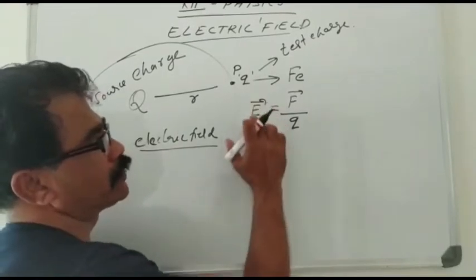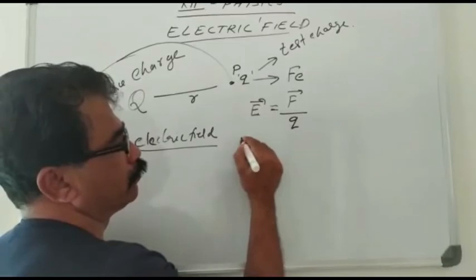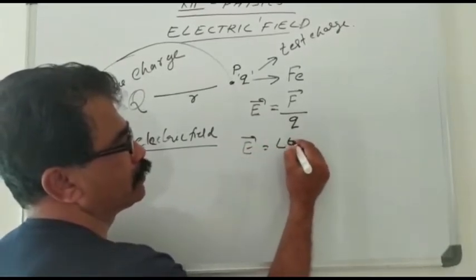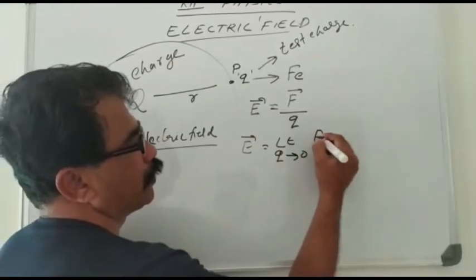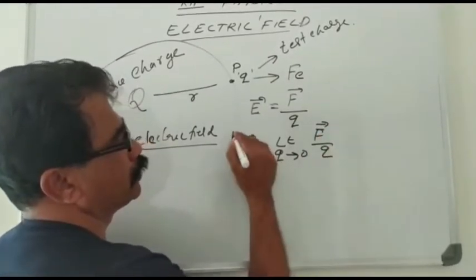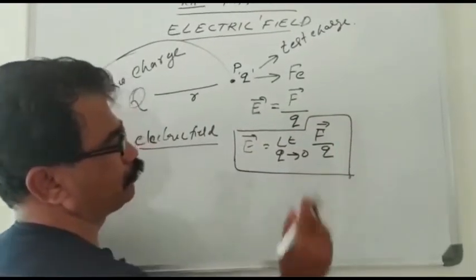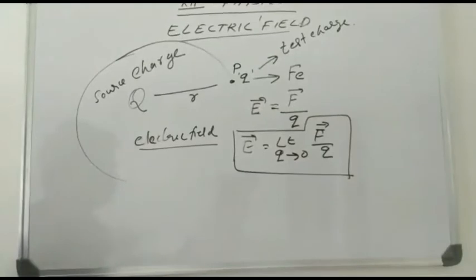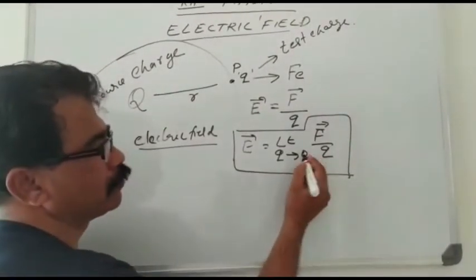Therefore, this equation can be written as E equal to limit q tends to 0 of F by q. This is the vector representation of the electric field due to a test charge. Why use limit q tends to 0?